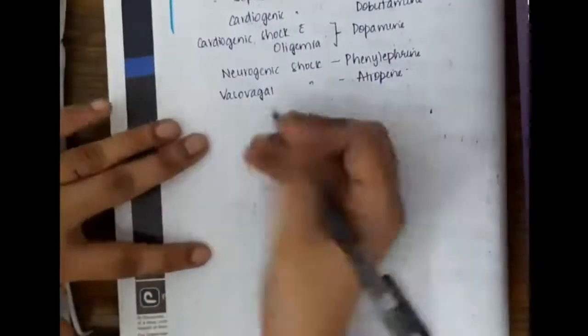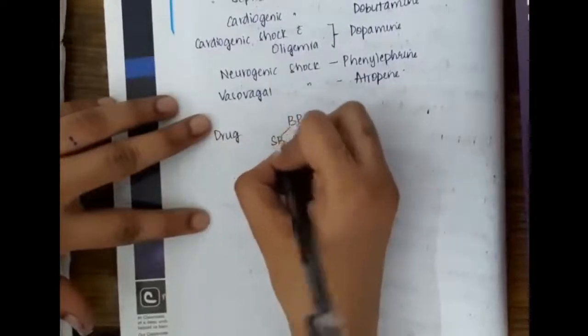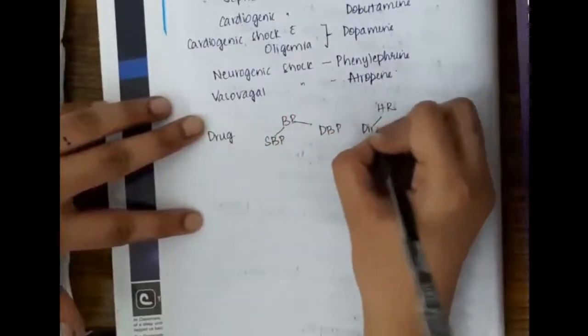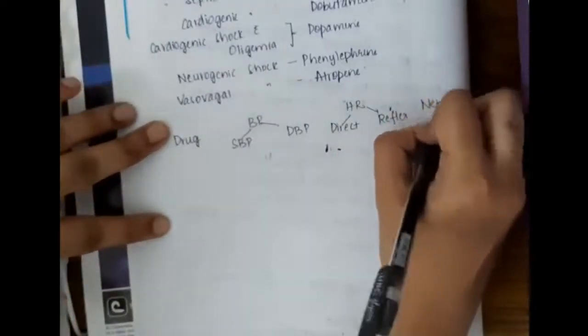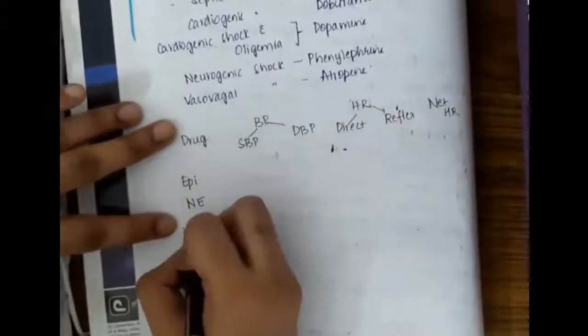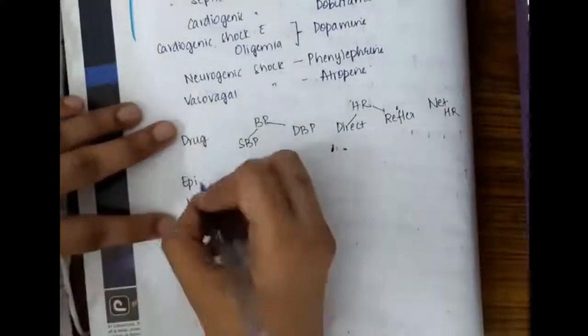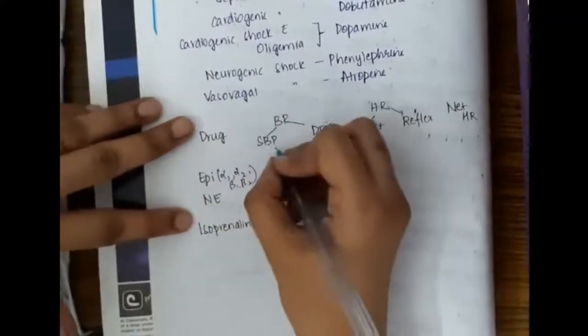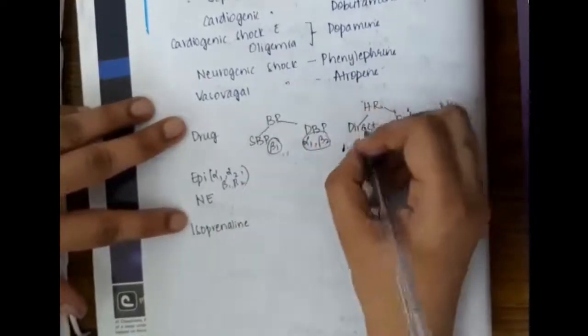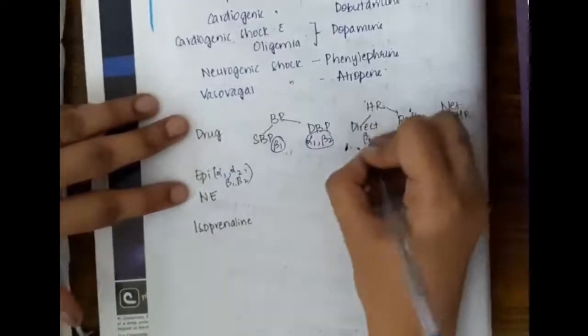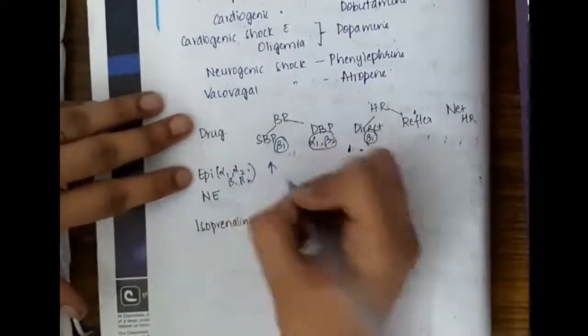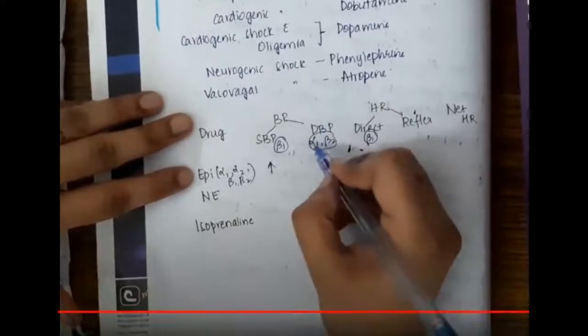Now we will learn about the drugs and their action on BP, heart rate and net heart rate. It is just a table which is important. So first the drugs we will take. First, epinephrine acts on alpha 1, alpha 2, beta 1 and beta 2 receptors. Systolic blood pressure is due to the action on beta 1 receptor. Because epinephrine has beta 1 receptor action, it activates the beta 1 receptor and thus increases systolic blood pressure.